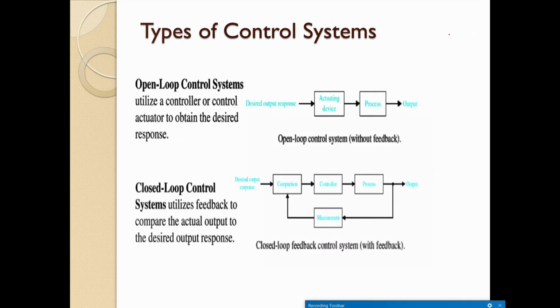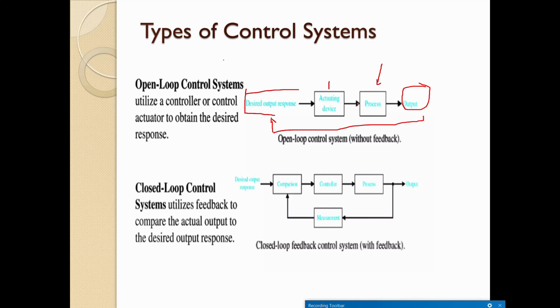Then the last part of this video is the types of control systems, right? This is a very much needed concept. We have seen that this is a control system, which has an actuating device, and then we have a process. Suppose we are not checking the output, right? So here you can see that the input is there and then we have an output. The input is not at all related to the output.